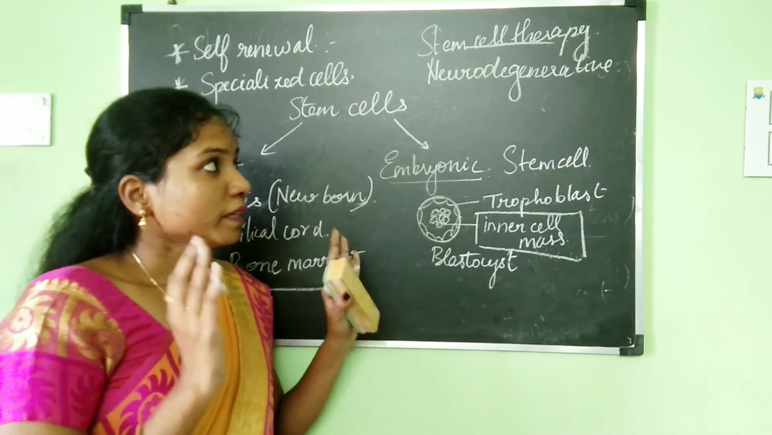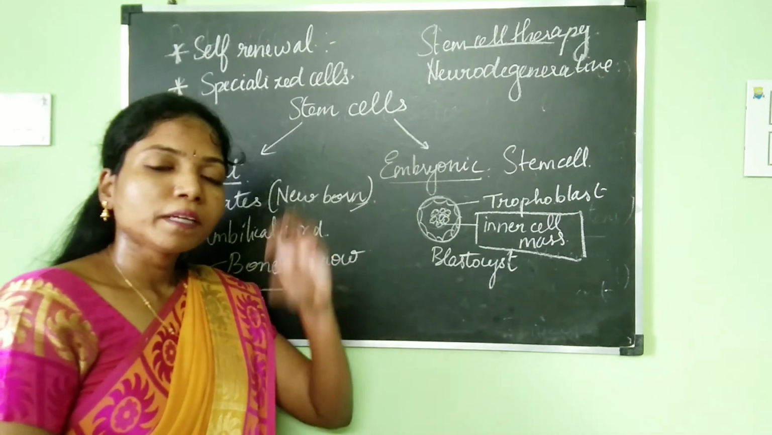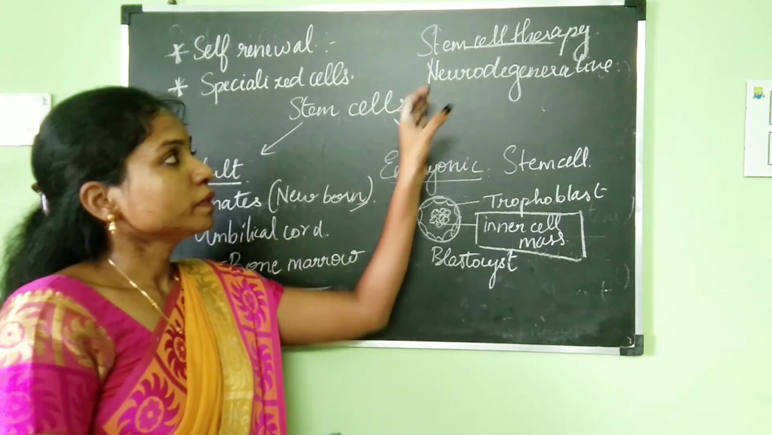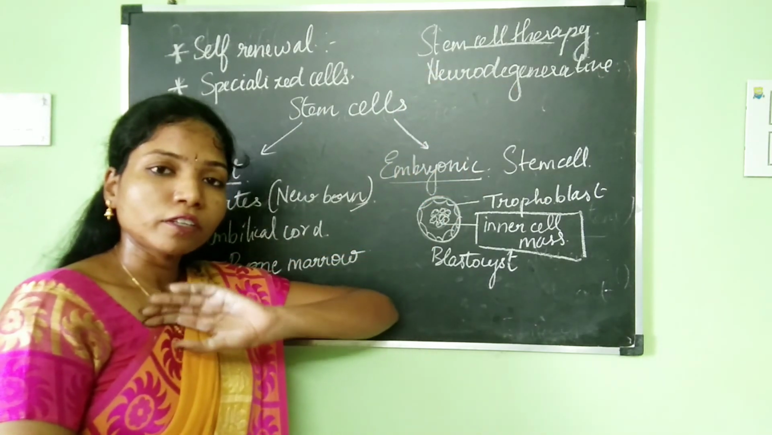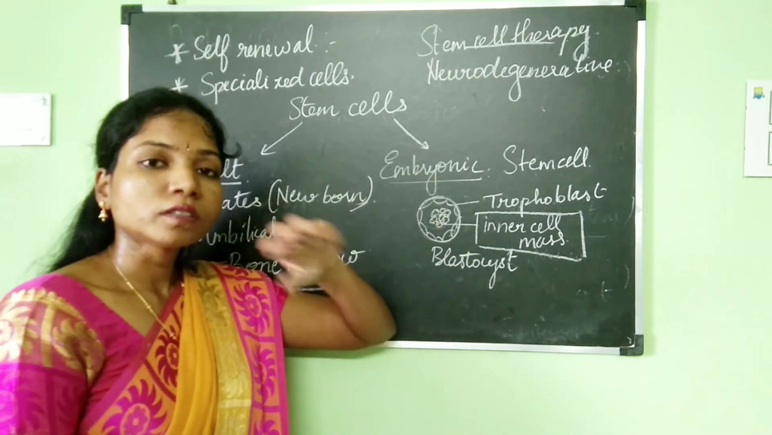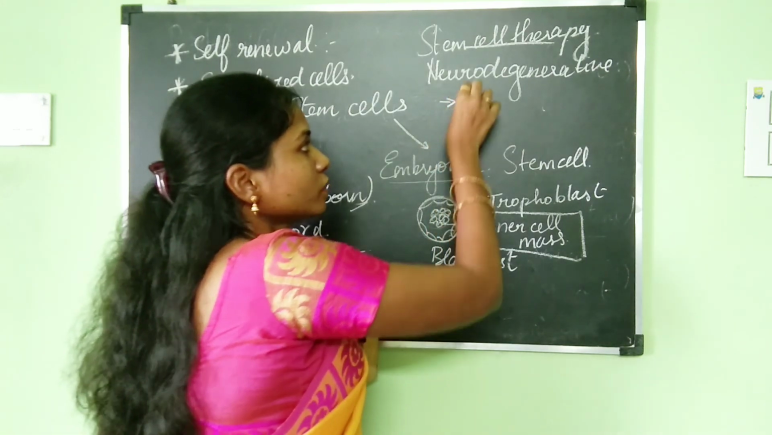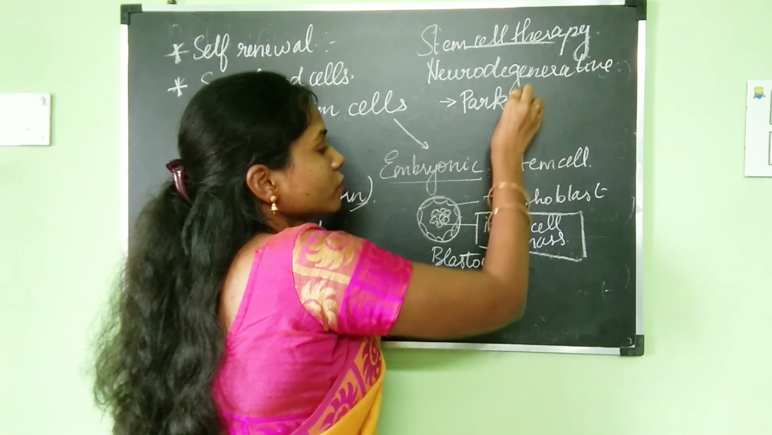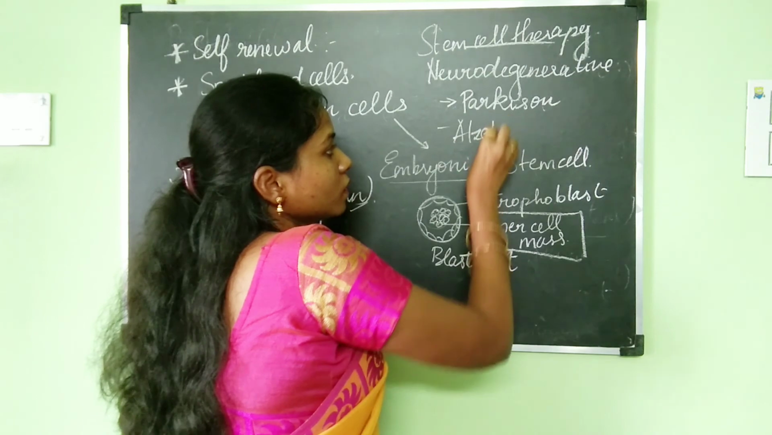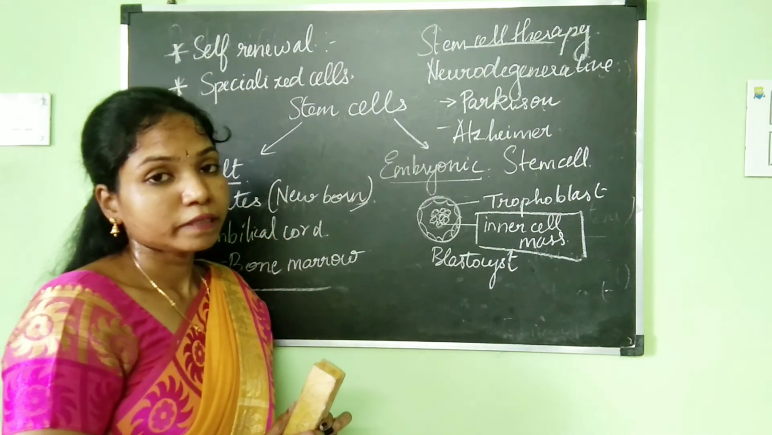So what can be done in those situations? In such situations, the damaged neuron can be replaced with the stem cell. When it is replaced with the stem cell, whatever function that neuron was performing will then be taken forward by the stem cell which was given the specific role there. Okay, so stem cell therapy is used for treating neurodegenerative disorders like Parkinson's and Alzheimer's. So all these diseases can be treated using stem cell therapy.